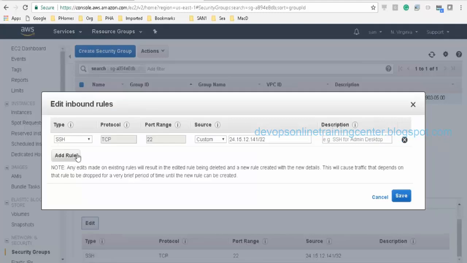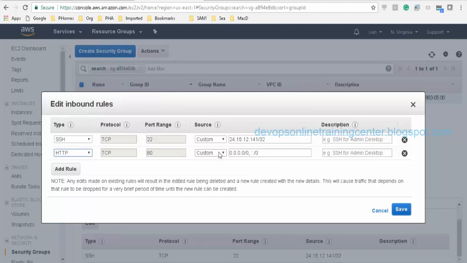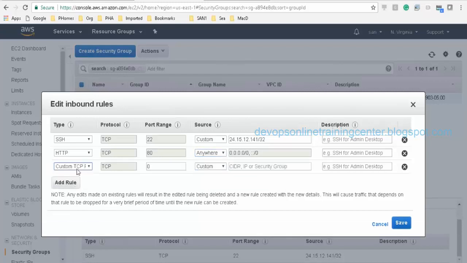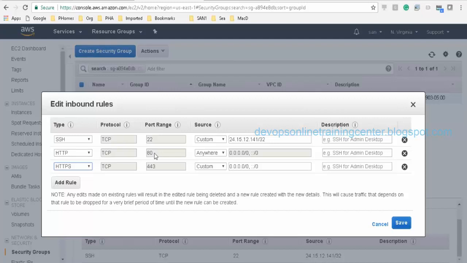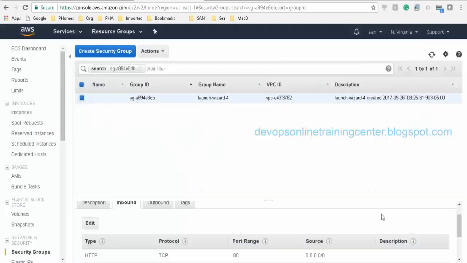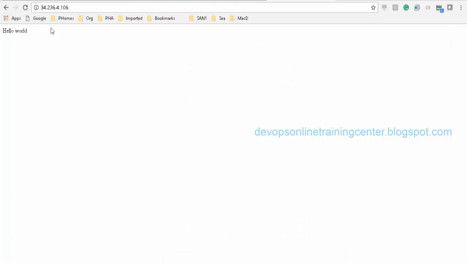Now I'll edit it and add a rule called HTTP, from anywhere, and I just save it. And let us say we want to allow HTTPS as well. By default HTTP listens on 80, HTTPS listens on 443. And just save it. So now I have this access, and it will be automatically enforced. Let us see if I'm able to access now. So now I'm able to access.